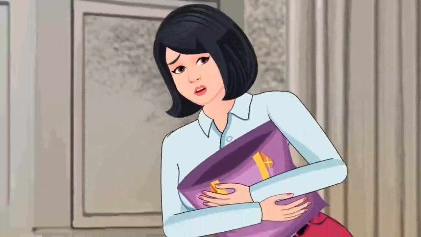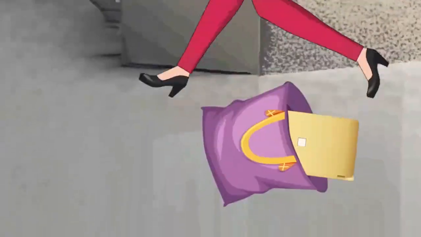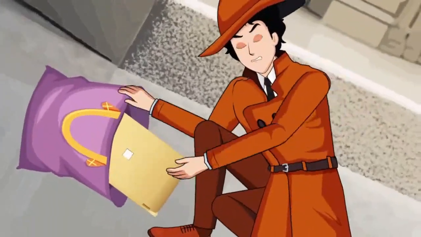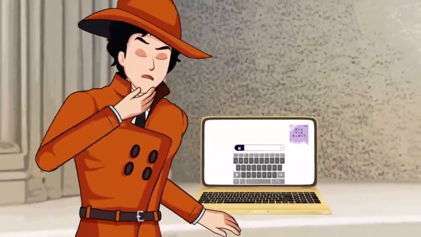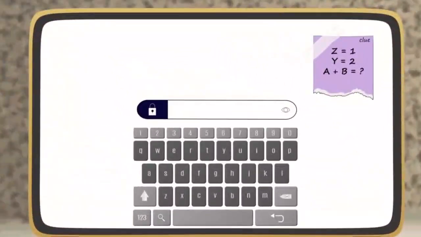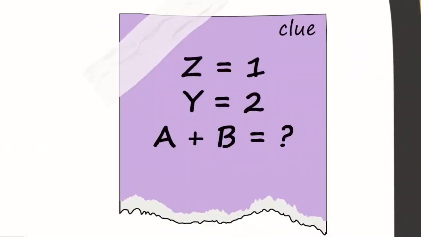As she runs, her laptop bag falls to the ground. Mehul picks up the laptop from her bag and opens it. It's locked and requires a code to unlock. If Z equals 1 and Y equals 2, then what is the value of A plus B? Comment your answer.